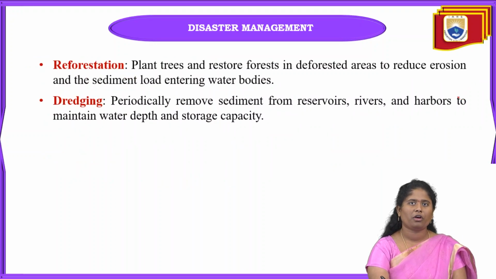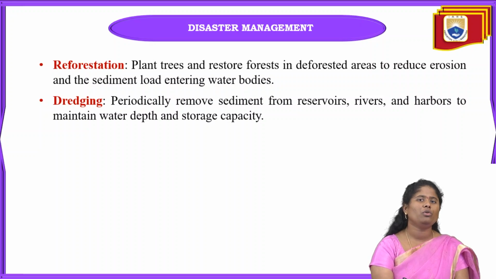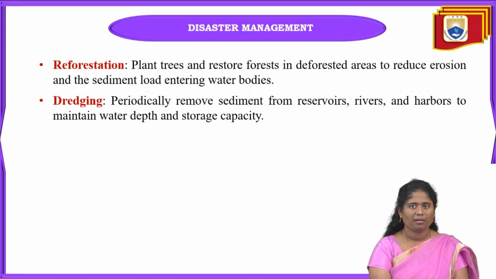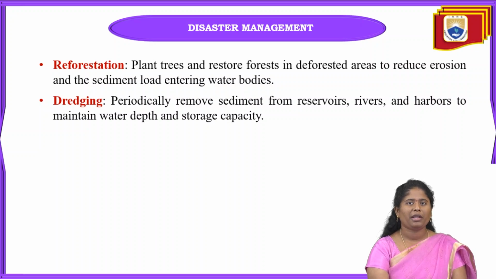Next one is reforestation. We already know about deforestation. Because of deforestation also, this sedimentation is happening. First deforestation happens, then soil erosion happens, and because of that soil erosion, this sedimentation occurs. If we do not cut the trees, it will be okay towards the overall climatic condition.